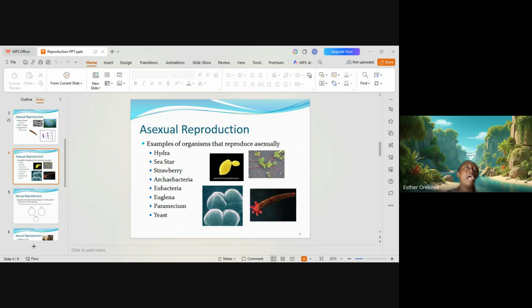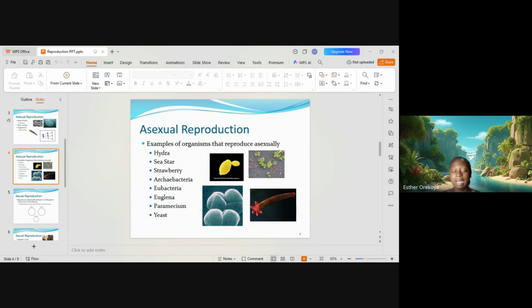Fragmentation involves a single parent plant breaking into small pieces, and these small pieces are known as fragments. After attaining the maximum length, they start breaking off into smaller pieces called fragments, and each fragment has the ability to develop into a whole new individual, and they are also able to go on with their own life independently.